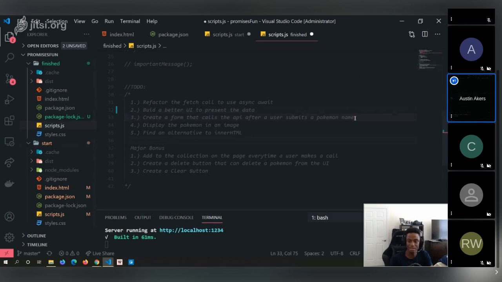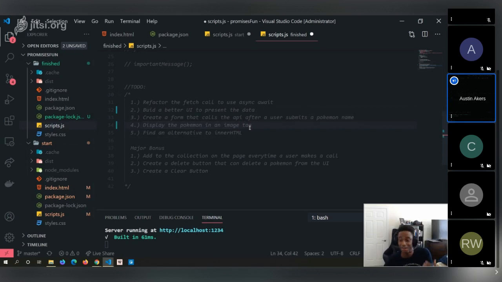So if you type in, let's say, Ditto, instead of calling it after every letter, it'll say, all right, cool. After we've made one call, we're going to wait 2 seconds, and then we're going to make another call. So you can totally do that. Next, you could also display the Pokemon in an image, so an image tag. Display an image of the Pokemon, essentially.